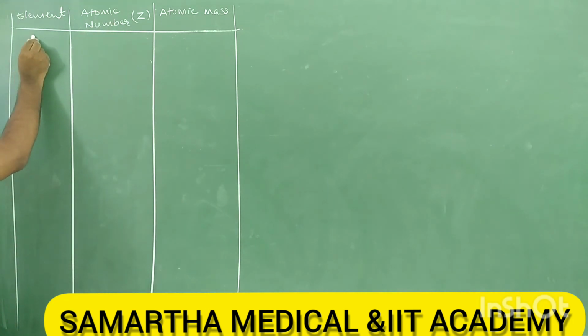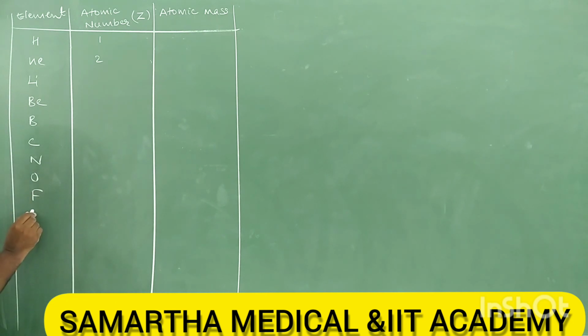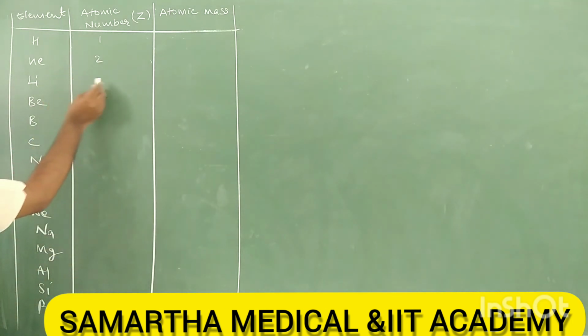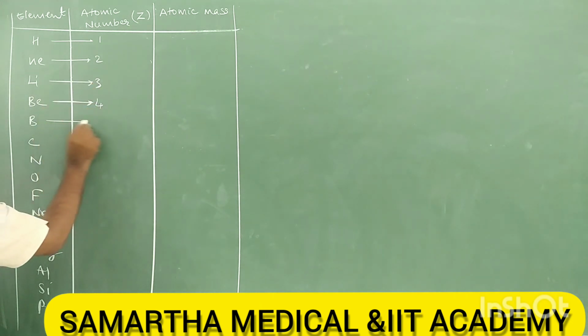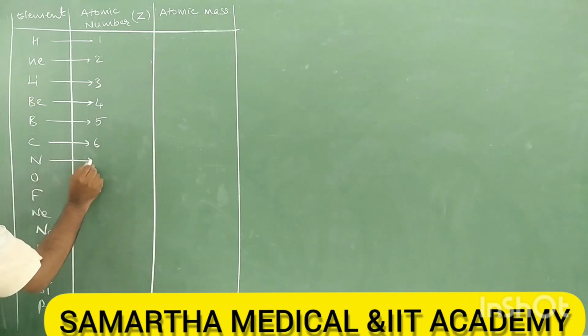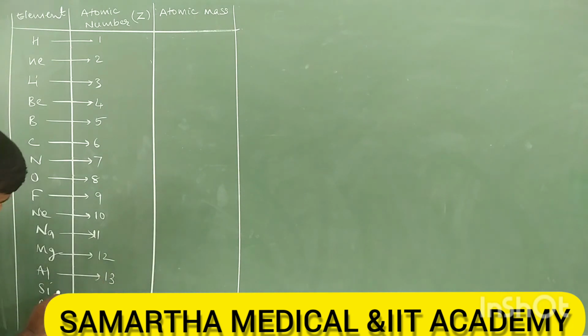Okay, element hydrogen, atomic number is 1, helium 2, lithium, beryllium, boron, carbon, nitrogen, oxygen, fluorine, neon, sodium, magnesium, aluminium, silicon, phosphorus: 1, 2, 3, 4, 5, 6, 7, 8, 9, 10, 11, 12, 13, 14, 15.